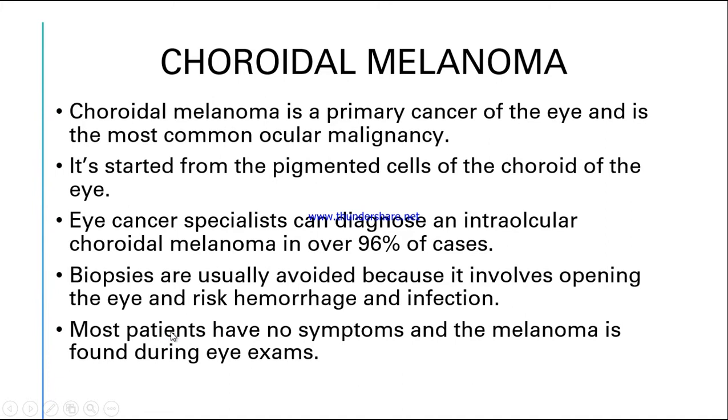It can cause further complications, infection and hemorrhage. Most patients have no symptoms, and the melanoma is found during eye examination. So some of these tumors, this choroidal tumor, have no symptoms, but if the patient is being examined, then they can be detected.